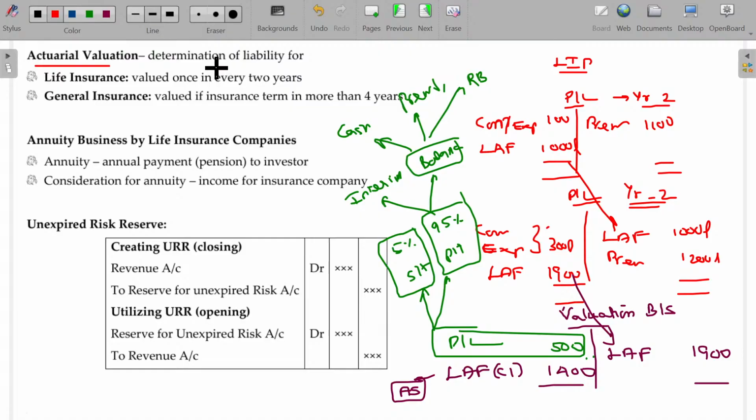Actuarial valuation, determination of liability for life insurance, valued once in every 2 years, by preparing the valuation balance sheet. In case of general insurance, valued if insurance term is more than 4 years. Okay. In case of general insurance, it may be valued every year, but if the term is more than 4 years, then it may be properly valued. Is that clear? Hope now you'll be able to understand. Clear?